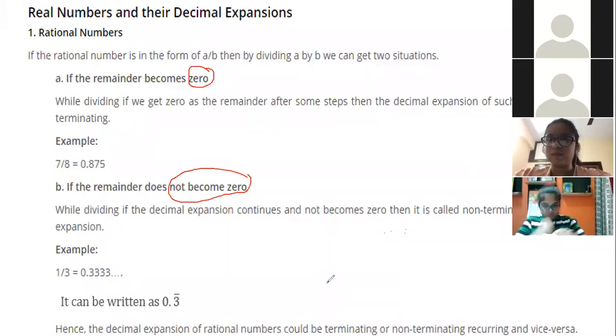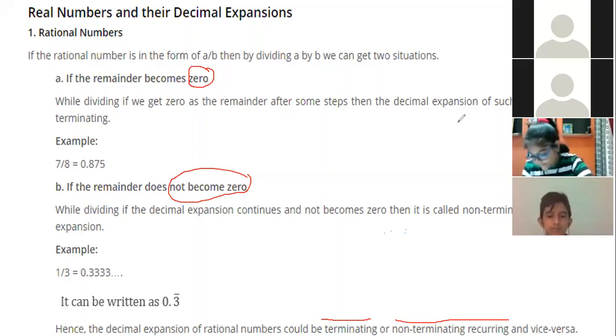So in which case does it become non-terminating? In the second case, it becomes non-terminating and repeating. Rational numbers with remainder 0 are terminating. If the remainder does not become 0, it is non-terminating, recurring, which means repeating, continuing terms.